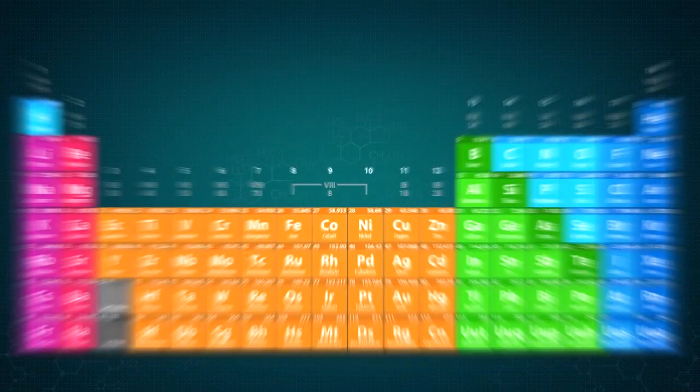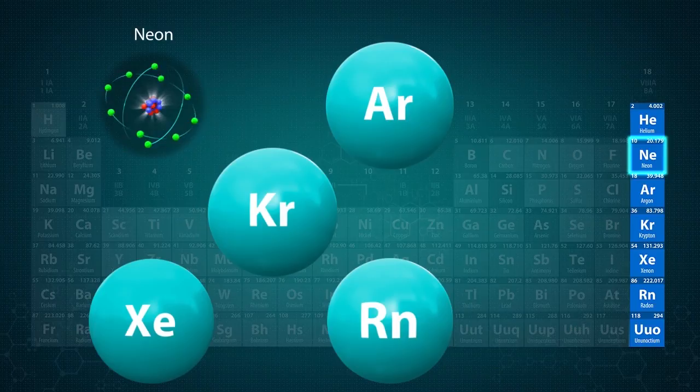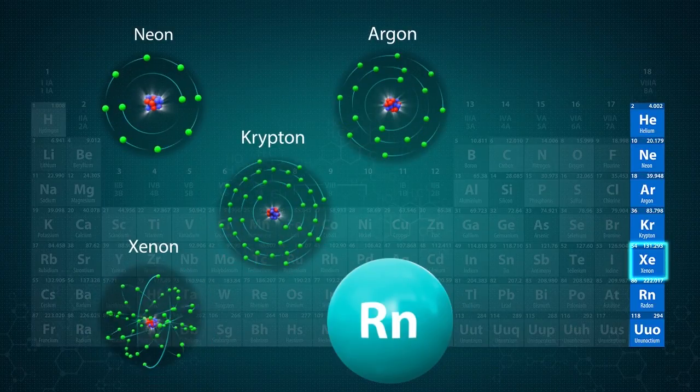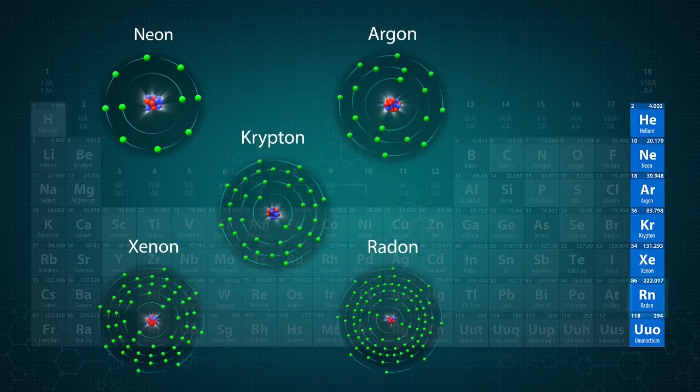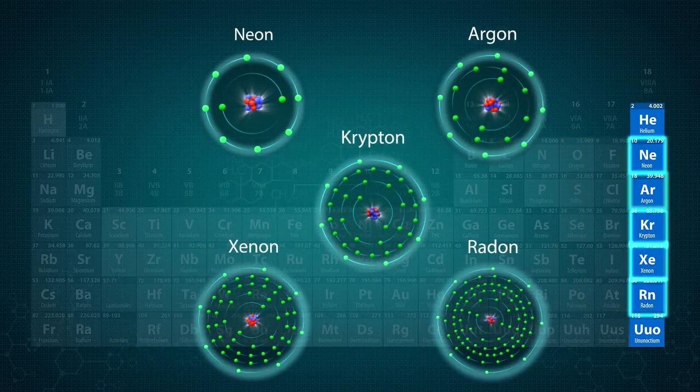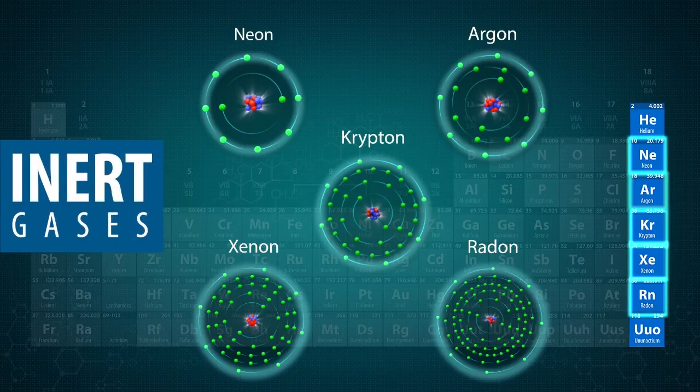When an atom obtains 8 electrons in its outermost shell or the valence shell, it is said to have achieved an octet. Few atoms like neon, argon, krypton, xenon, and radon have 8 electrons in their outermost shell. These atoms are stable and are called inert gases. However, all other elements have less than 8 electrons in their valence shell.